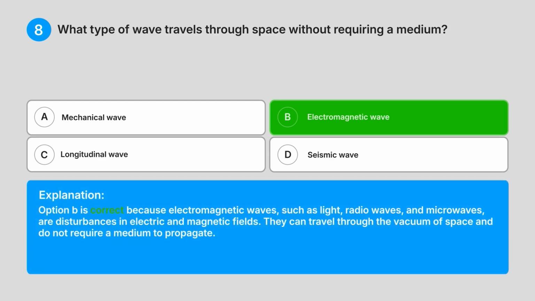Explanation. Option B is correct because electromagnetic waves, such as light, radio waves and microwaves, are disturbances in electric and magnetic fields. They can travel through the vacuum of space and do not require a medium to propagate.